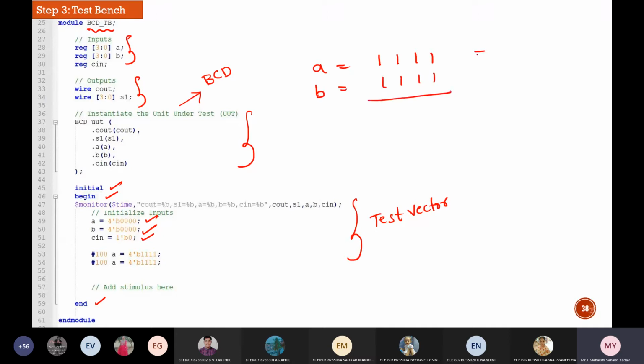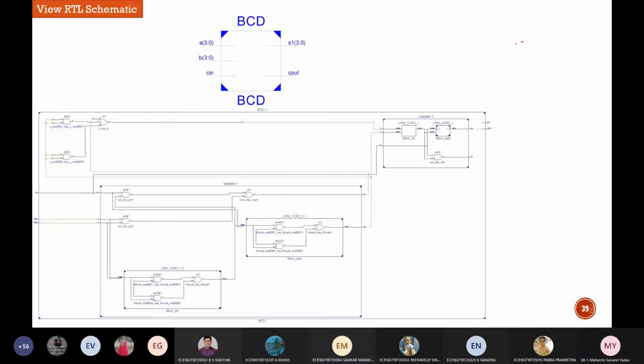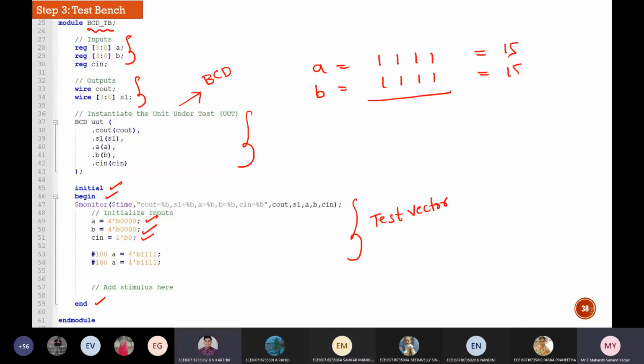So what is the decimal equivalent for this? A is 15, B is 15. If I add them, I'll get the answer as 30. Correct or wrong? Correct, sir. Now binary. If I want to write this in the form of binary, then 1 plus 1 will give 1 0, triple 1 means 1 1, again triple 1 means 1 1, triple 1 means 1 1. Okay, this is in the form of binary.